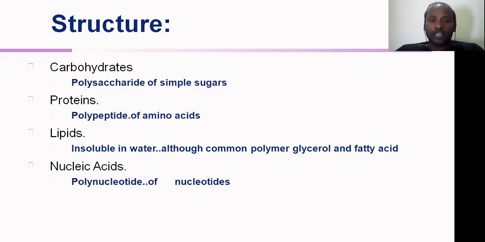And coming to the proteins, these proteins are made up of amino acids. If you take any living cell, 20 different kinds of amino acids can be present. These 20 different kinds of amino acids make different kinds of proteins, which have many structural as well as functional roles, as we discussed in a previous slide.